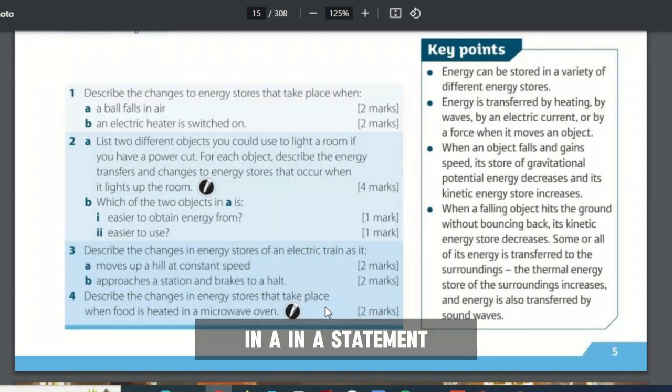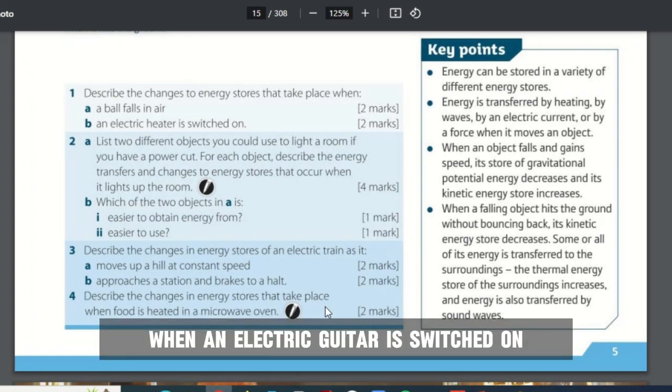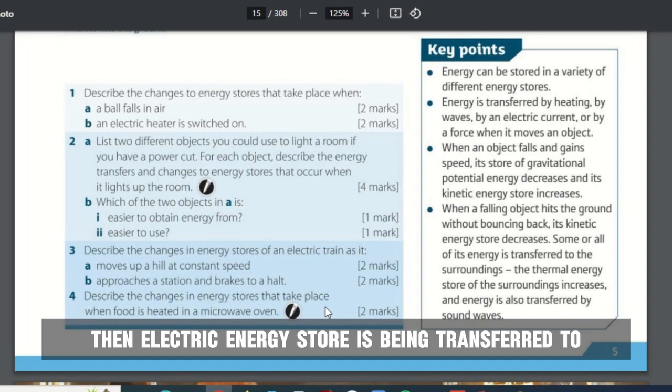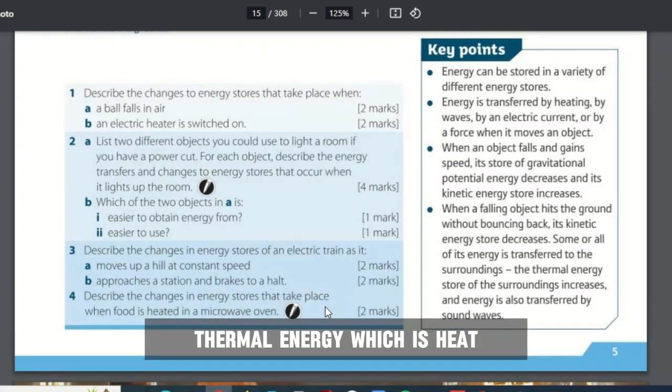So in a statement, you can just say, when an electric heater is switched on, then electrical energy stored is being transferred to thermal energy, which is heat.